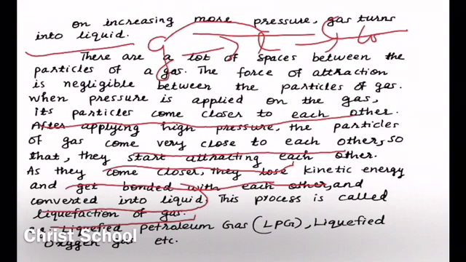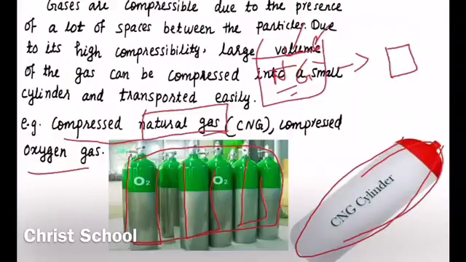Okay, we studied about compressed gas. What is compressed gas? Examples are compressed natural gas and compressed oxygen gas. Compressed gas means it is in which state? Gaseous state only. But what is the difference? Large volume is changed into small volume.